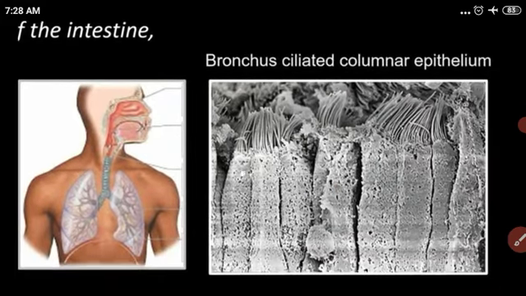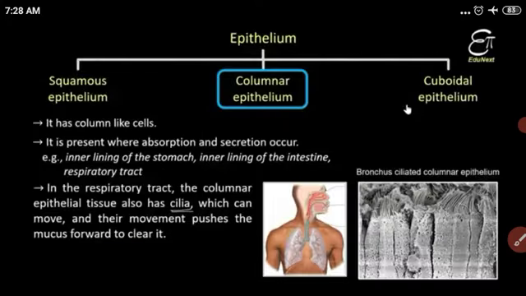These columnar epithelial cells have cilia. Cilia means hair-like structures. This type is called the ciliated columnar epithelial, and the cilia can move, and their movement pushes the mucus forward to clean it.